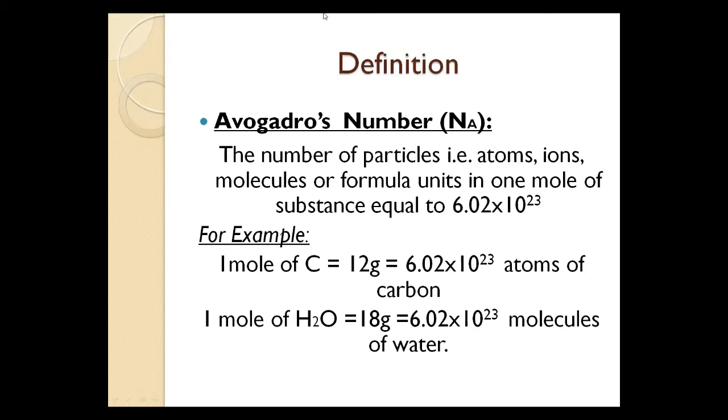In the past and present, it was very difficult to count the particles present either in atoms, ions, molecules, or formula units. For our convenience, to make work easier, Avogadro gave the concept of Avogadro's number. So we fix the value, that is 6.02 times 10 to the power 23.